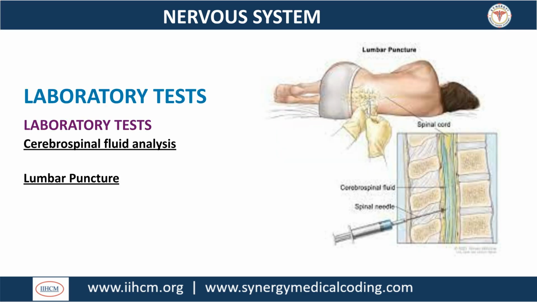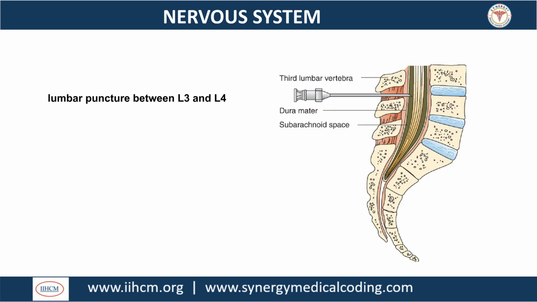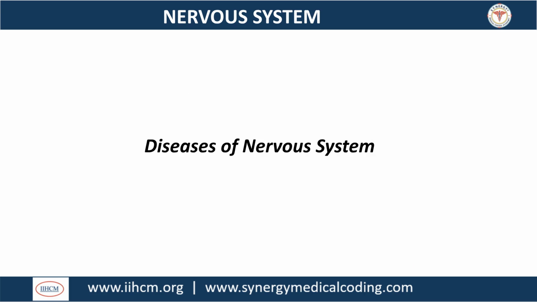Laboratory tests for the nervous system include cerebrospinal fluid analysis, often obtained through a lumbar puncture. This procedure involves sampling CSF for diagnostic purposes, such as identifying infection or disease. A lumbar puncture, commonly performed between the third and fourth lumbar vertebrae, allows for the collection of cerebrospinal fluid to diagnose nervous system conditions. The next segment of this video will focus on the various diseases and conditions that affect the nervous system.